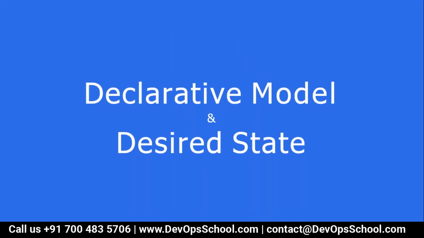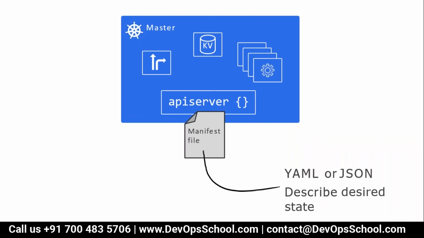So I was discussing the declarative model and desired state. What do you want? Declare it in the declarative model. The declarative model is supported by YAML or JSON, you know that. Remember, you can write anything in YAML or JSON, but the API server always receives it in JSON format only. So kubectl, which is there in your workstation, converts that. So what you want, declare where? YAML or JSON.